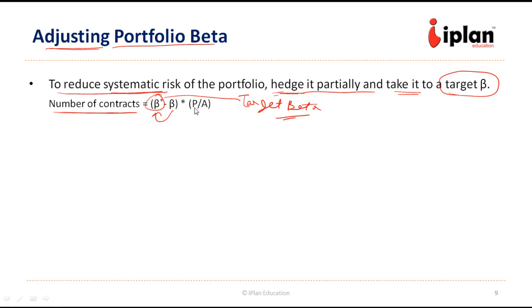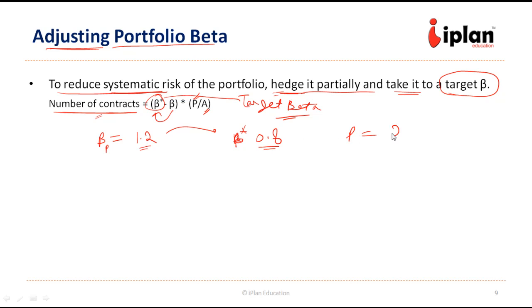This is the formula. This is the value of the portfolio. This is the value of the underlying asset. This will tell us how many contracts we want so that we can change the beta to the target beta. Let us say the portfolio's beta earlier was 1.2 and we want to reduce the portfolio's beta to 0.8. We want to be a little risk averse here. We are reducing our risk from 1.2 to 0.8.